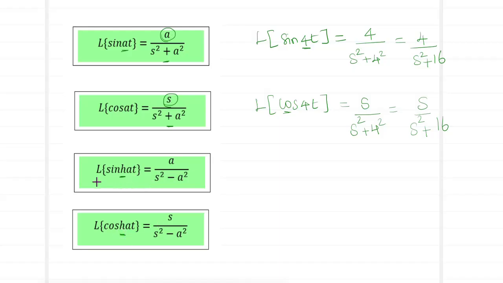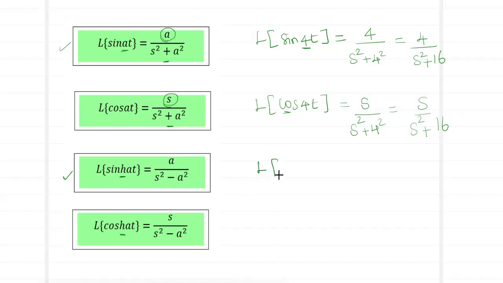So we have Laplace of sinh of at to be a divided by s square minus a square. So when you compare Laplace of sine and Laplace of sinh, what is the difference we notice? We notice that the denominator for sine contains a plus sign and the denominator for sinh contains a negative sign. Similarly, for cosh, the numerator is s, identical with your cos, but the denominator where you had plus turns out as minus.